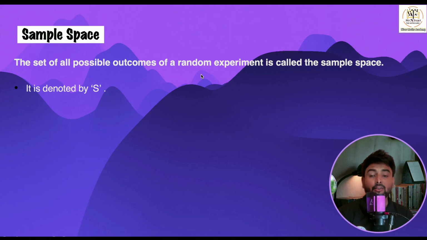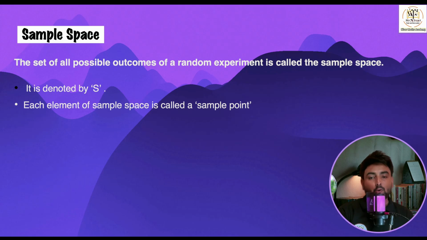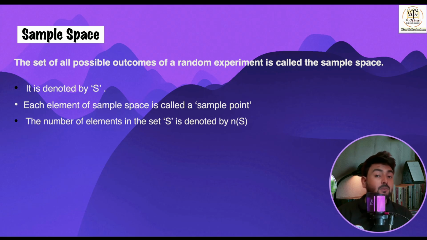See, here I have written some information about the sample space. You can see that the set of all possible outcomes of a random experiment is called sample space. It is denoted by S. Each element in the sample space is called a sample point, and the number of elements in that set is called n of S, that is the number of sample points.